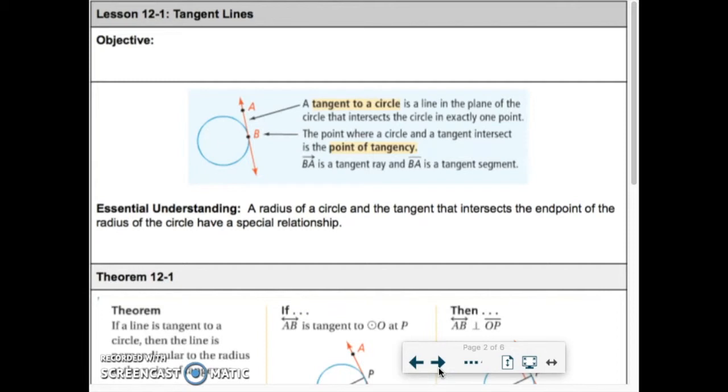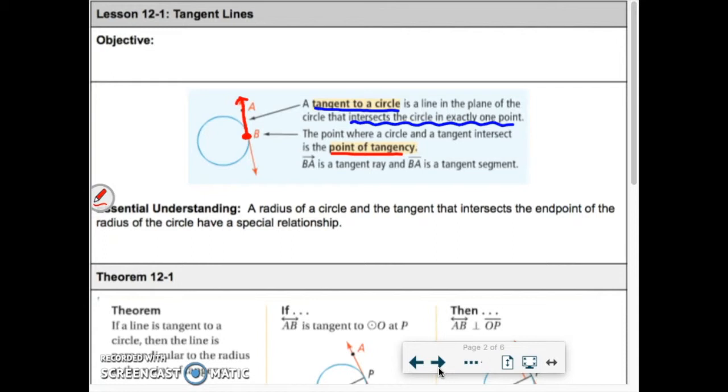A line is tangent to a circle if that line is intersecting the circle in exactly one point. It only hits the circle once. So this red line over here is coming along. It's not touching the circle, still not touching the circle. Right there at point B, we have something called a point of tangency. At that point, the line and the circle are skimming right there. That's where they're in contact.